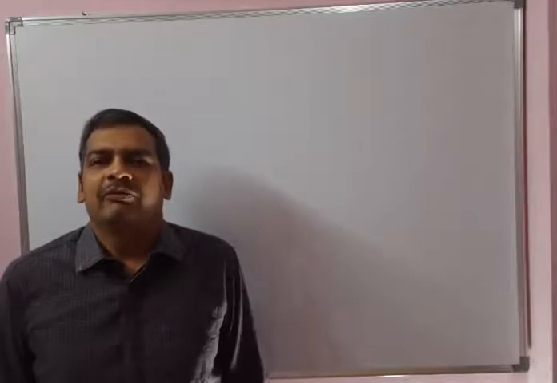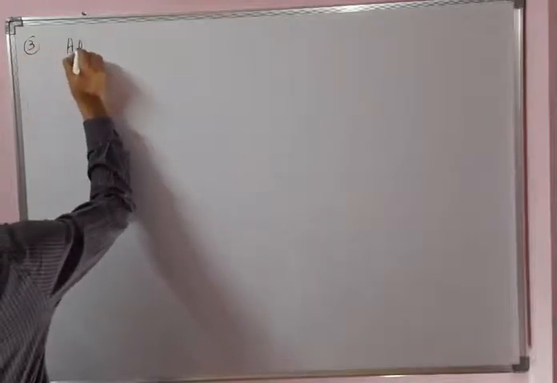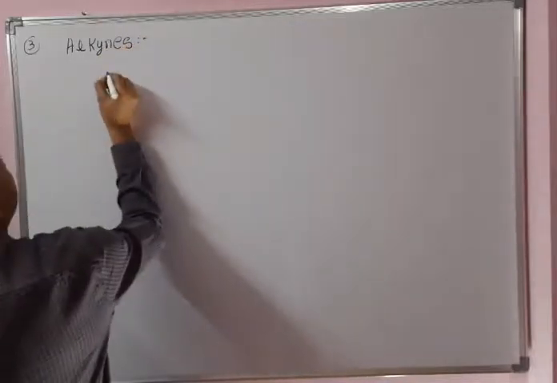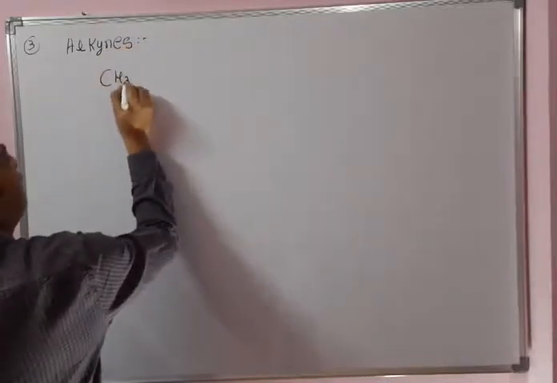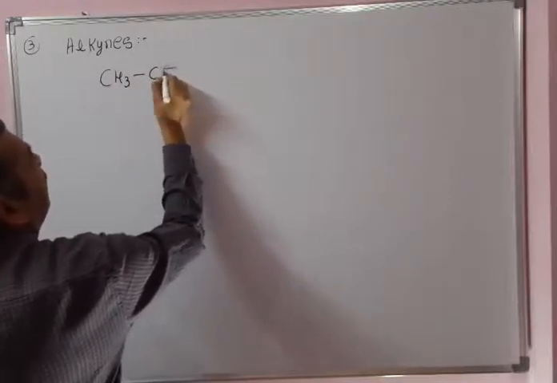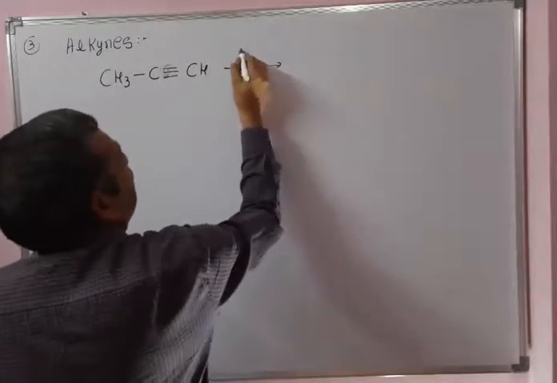Now, preparation of alkyl halides from alkynes. Third method, preparation of alkyl halides from alkynes. See, CH3 C triple bond CH, an alkyne. It's an electrophilic addition reaction.